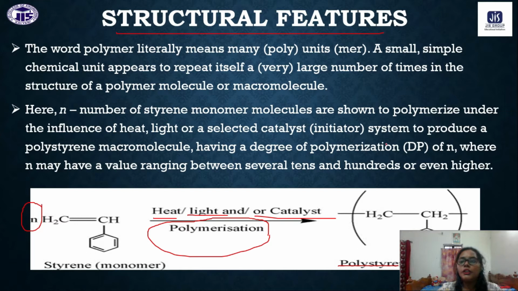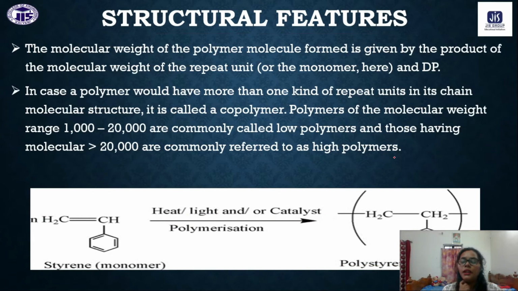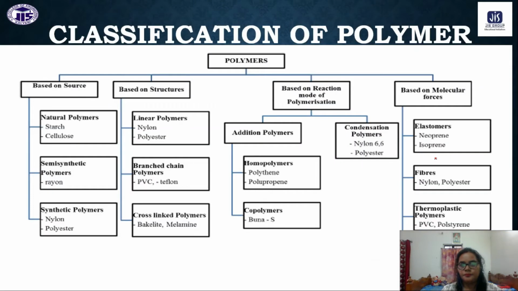Generally the molecular weight of the polymer can be determined by the product of the molecular weight of the repeating units, the monomers. If the polymer has a molecular weight in the range of 1000 to 20,000, it is called a low polymer, and if it is higher than 20,000, it is called a high polymer. This classification of polymers is very important for your exam.